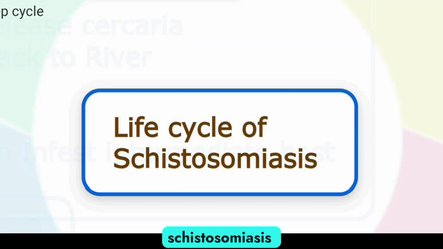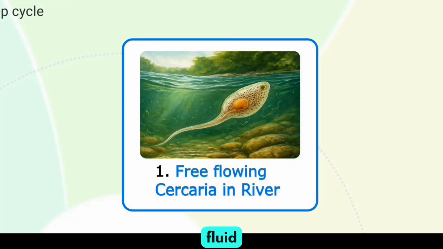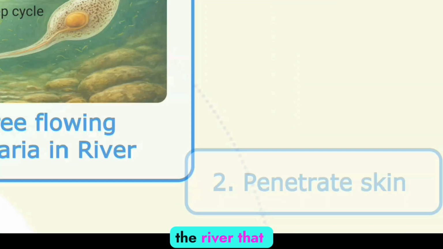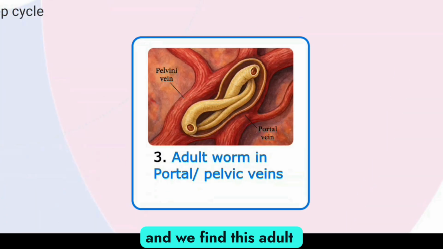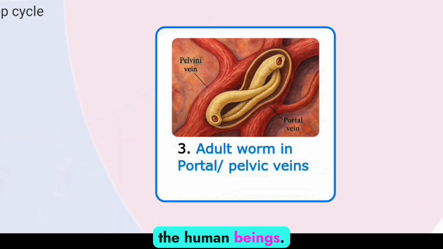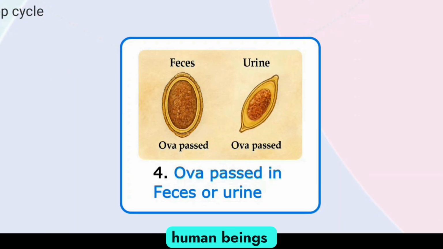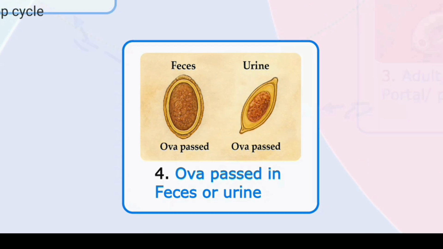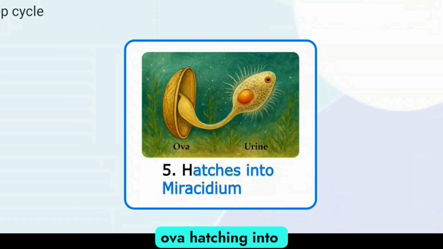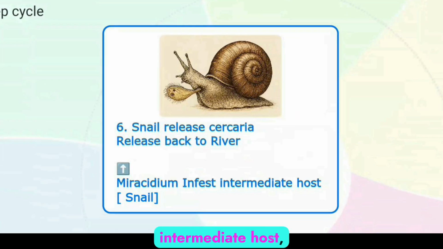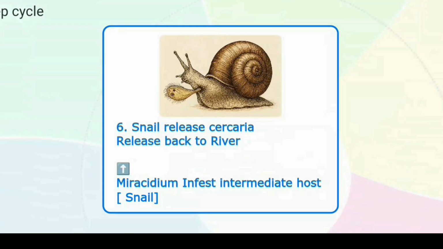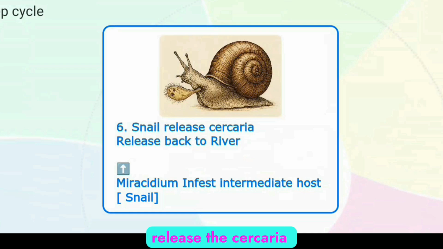The life cycle of schistosomiasis basically starts with free-flowing cercariae in the river that penetrate the human skin, and we find this adult worm in portal and pelvic veins of the human beings. Then you have the human beings passing their ova in feces and urine. Then you have this ova hatching into miracidium, and the miracidium infesting the intermediate host, which are the snails, and the snails will release the cercariae back into the river.